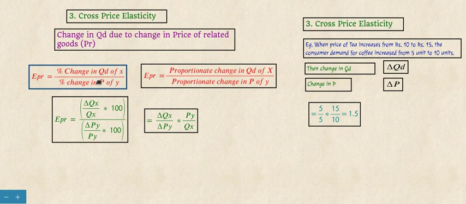So let's say that when the tea price has increased, how much has coffee demand increased? So here we take Y as tea and X as coffee.